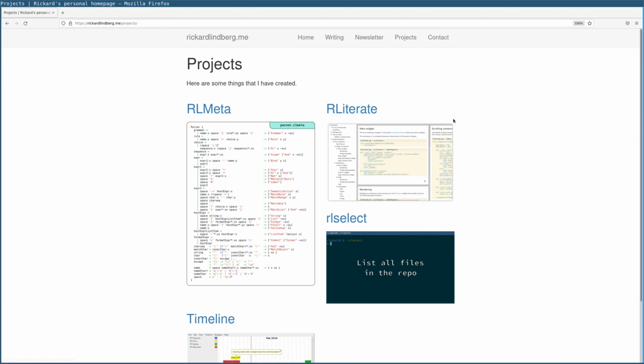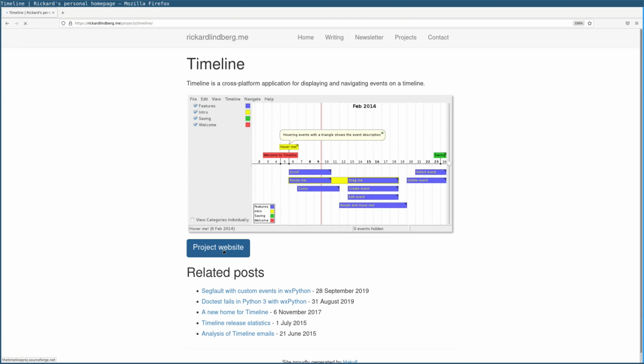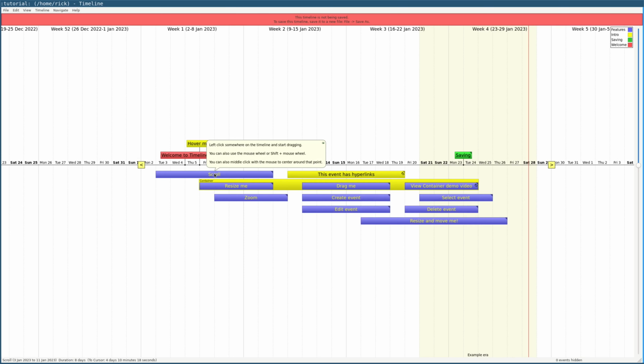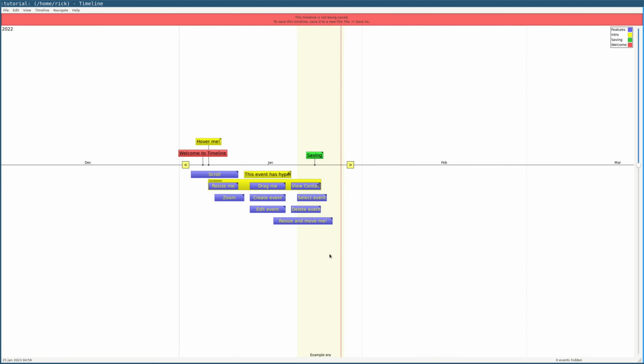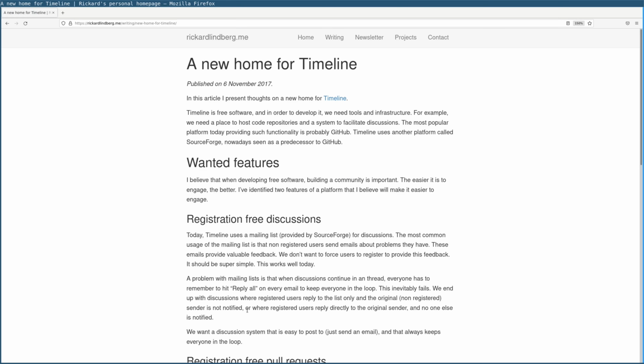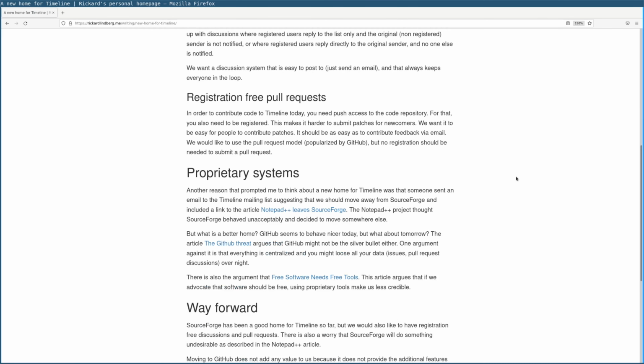In this video, I'm starting a new project, and that's to build my ideal code hosting platform. Here's some background. My biggest project that others are also involved in is Timeline. Timeline is a cross-platform application for displaying and navigating events on a timeline. Back in 2017, I wrote about some things that I want from a code hosting platform for Timeline.